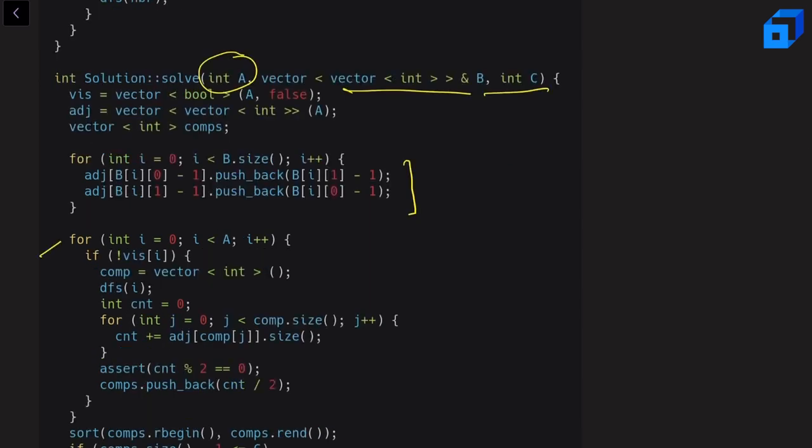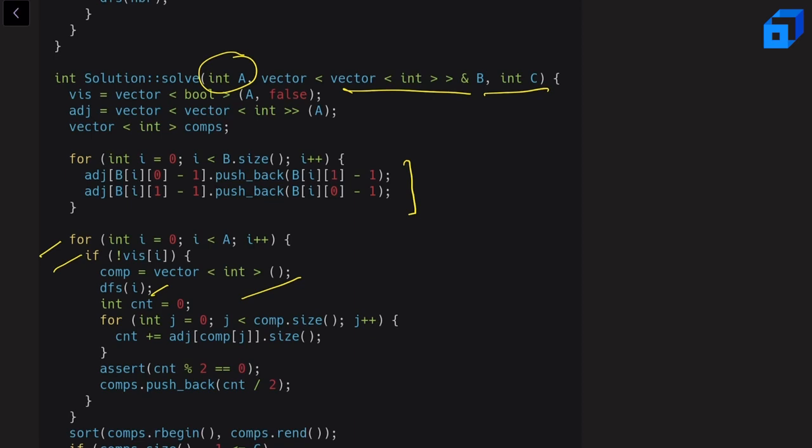Because in order to get the connected components, we iterate on each and every node, and if it's not visited, we do a DFS, and in that DFS, I'll get a component. After getting this component, I'm calculating its size. In our context, the size of the component is actually the strength of the component, or basically the number of edges in that component, right?